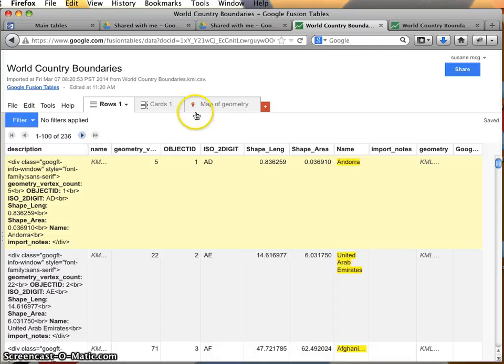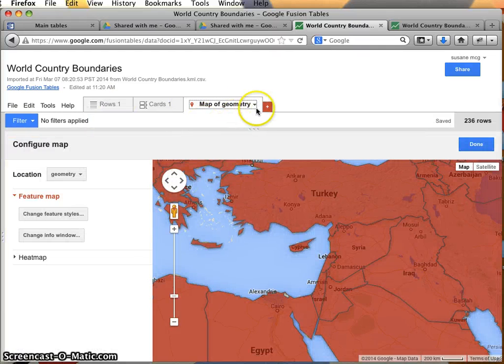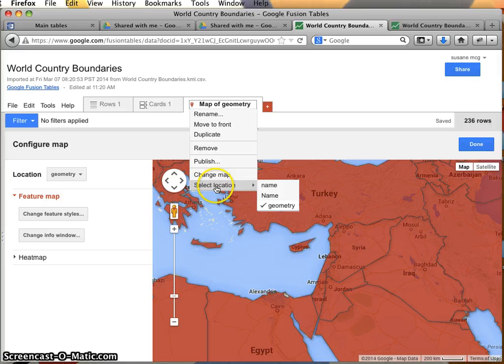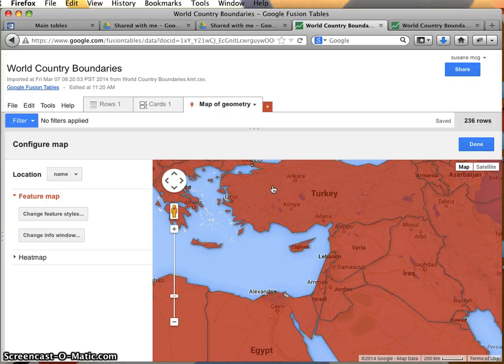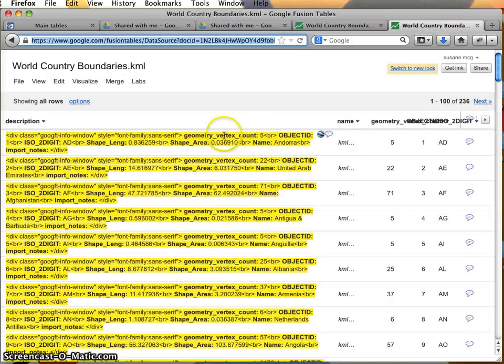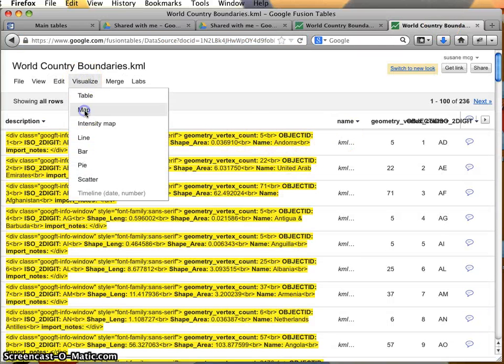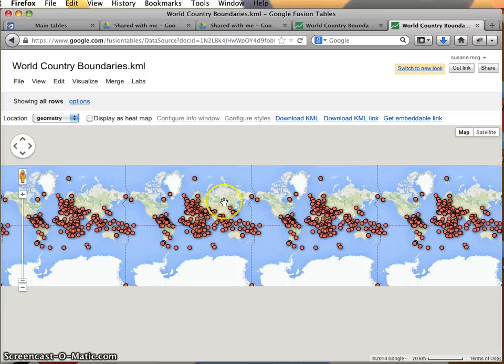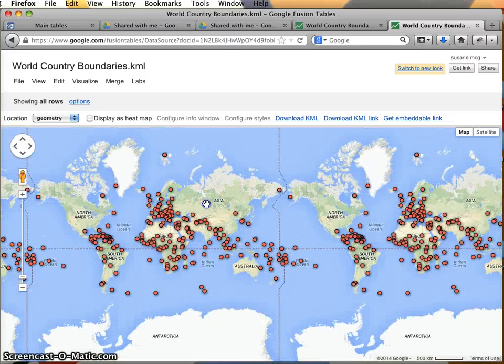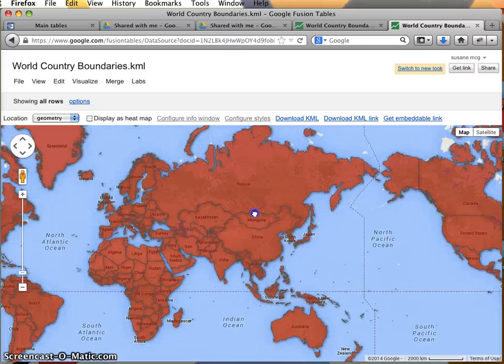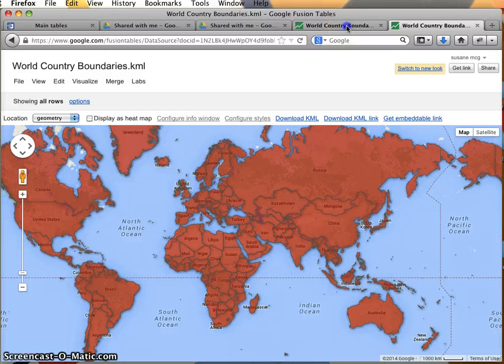Name, name. This is not a very well organized file, I hate to say. So I'm going to choose this one instead and see if that gets me something a little bit better. If I look here, I'd be curious to know on the map. This one looks like, oh, this says it's geometry. This one seems a lot nicer than what I got.